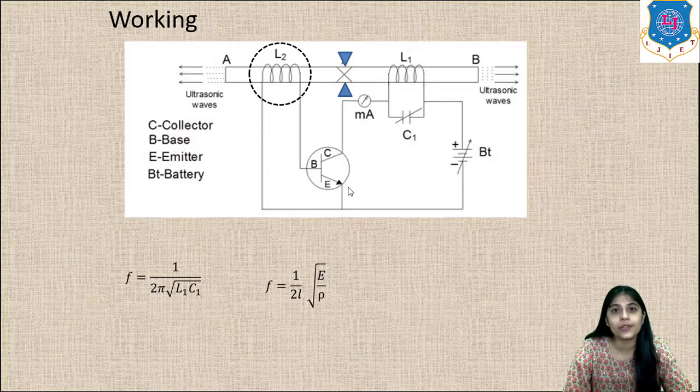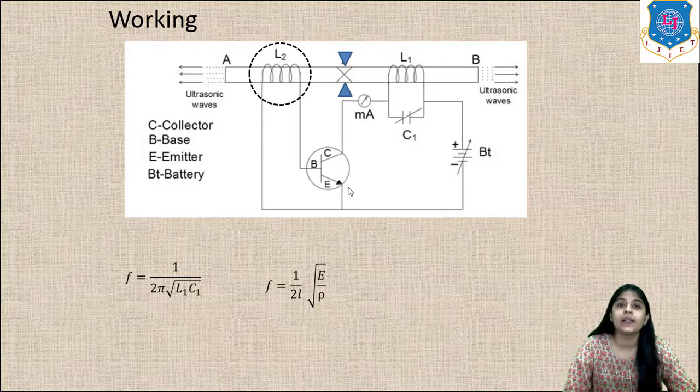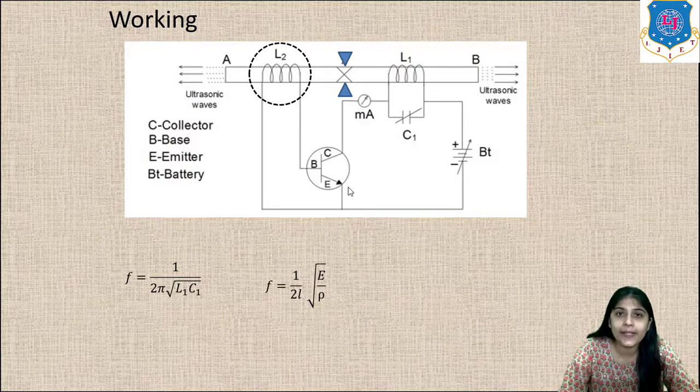Again I am repeating: first of all, the ferromagnetic rod AB is clamped at the center. Then two coils L1 and L2 are wound at the ends of the rod. Then this L1 inductor coil is connected in parallel with a variable capacitor, which acts as a resonant circuit or tank circuit.